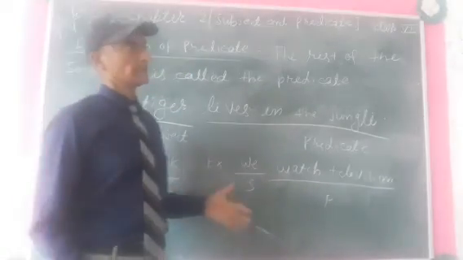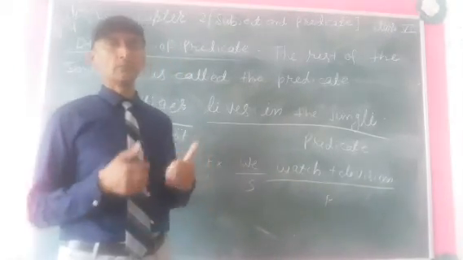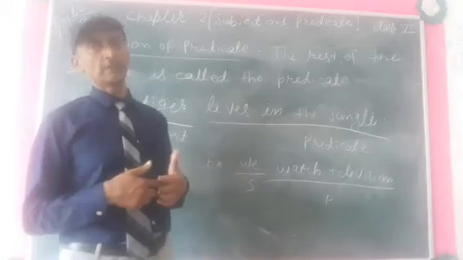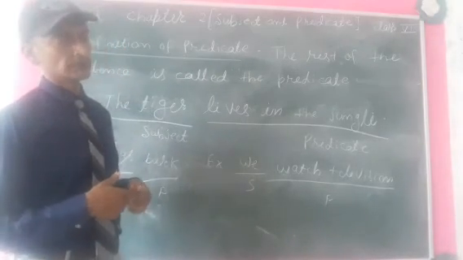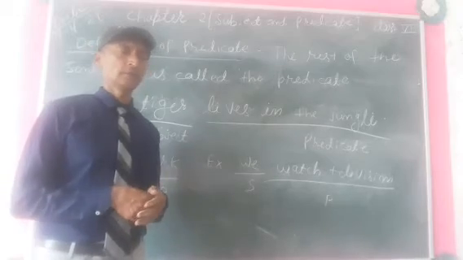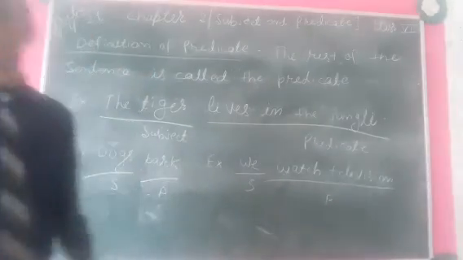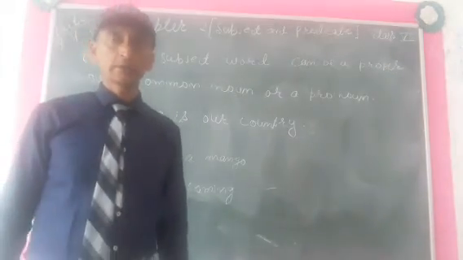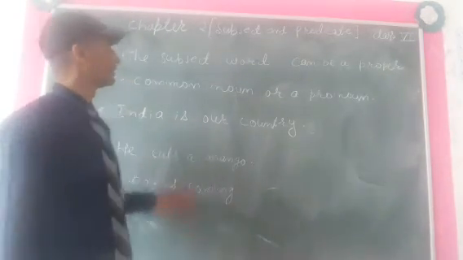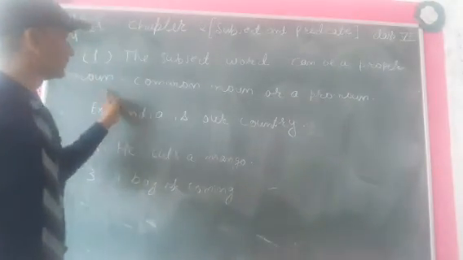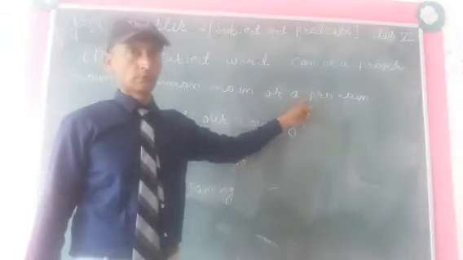So, some more rules are there for subject and predicate. Now I am going to tell you one by one, and please be very careful. Some rules are there and we will learn one by one. First, the subject word can be a proper noun, common noun, or a pronoun.